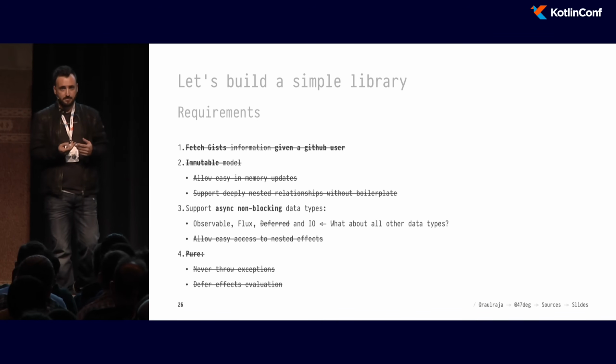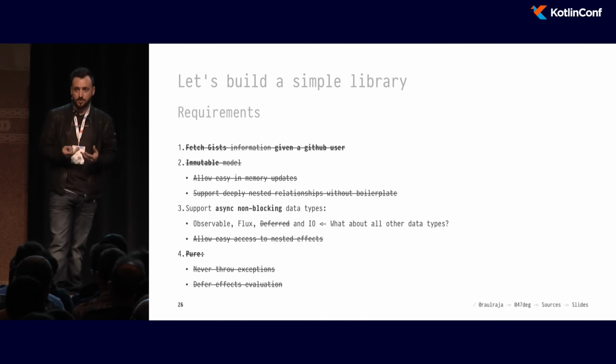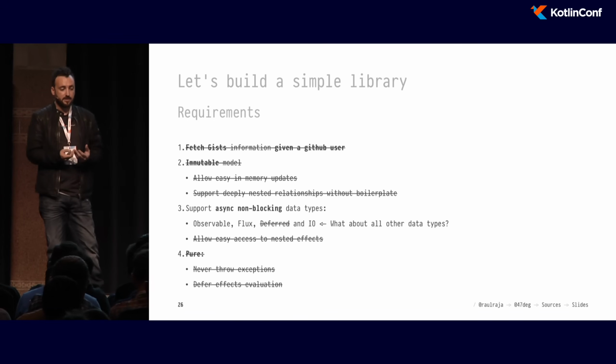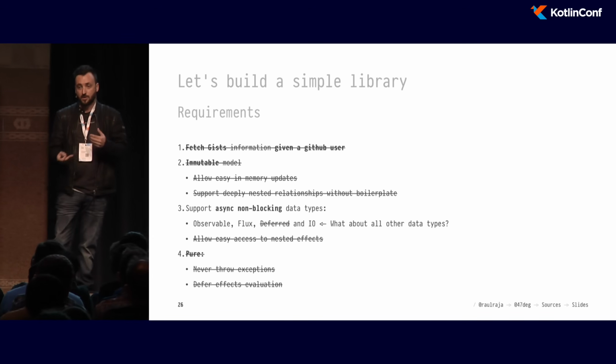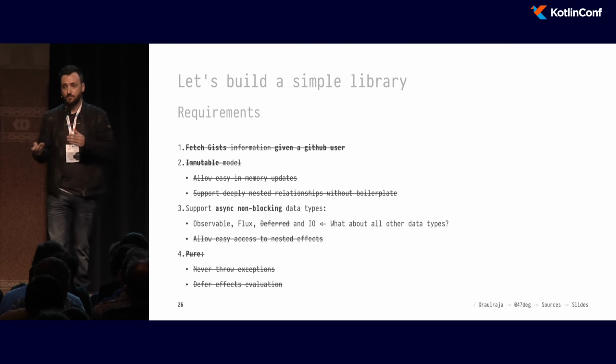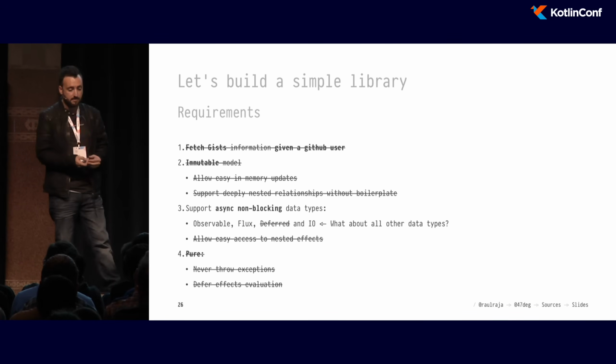So if you don't use Arrow or any kind of technique like the one I'm going to show you now, you will probably have to implement different versions of the same function for each one of these different data types, or provide conversions that move from one data type to another manually.